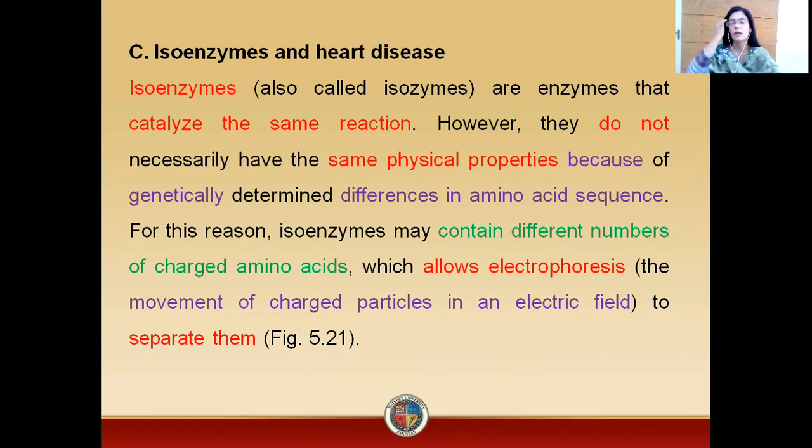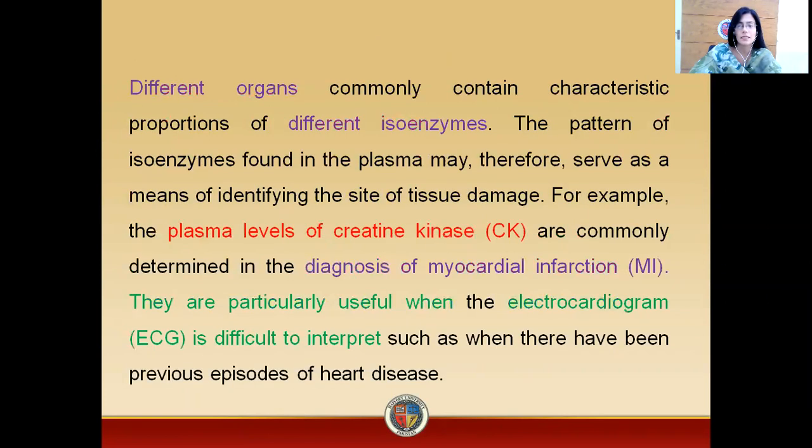Our enzymes are composed of proteins, and we have a machine, the electrophoresis machine, that can separate these enzymes because of the movement of charged particles in the electric field. So, on this electric property, we can separate the enzymes. Different organs in our body contain different isoenzymes, which I will discuss in this lecture.